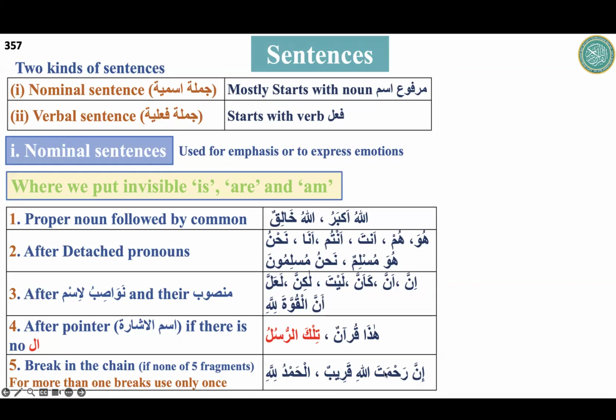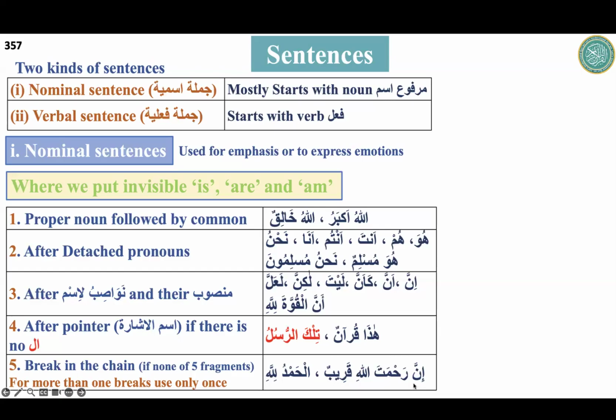Rahmatallahi, mudaf mudaf ilayh. Okay. Any combination between Allahi and Qareebun? No. So there is a chance here. Ismul nawasibul, nawasibul ism mansub, then mudaf ilayh, then there is no combination. So it is a chain starting from inna, and it breaks at Allah here. So we have to put is mr right after that.